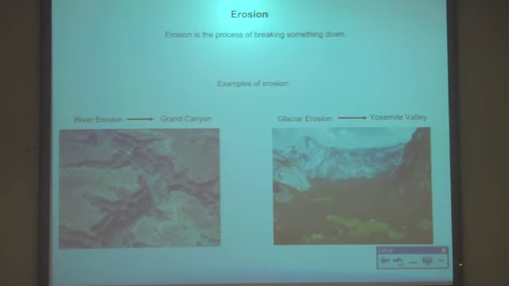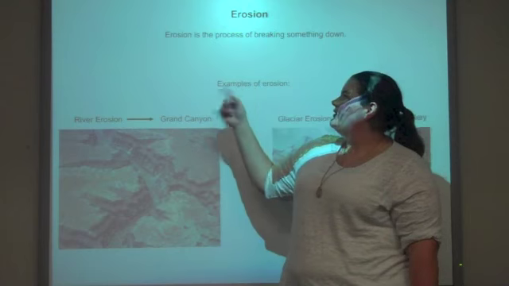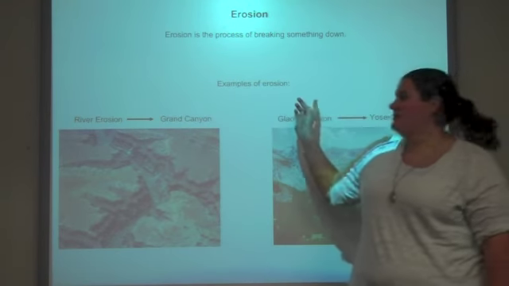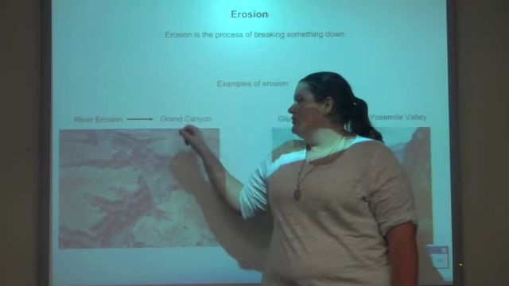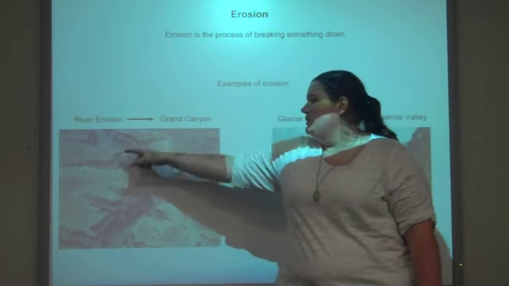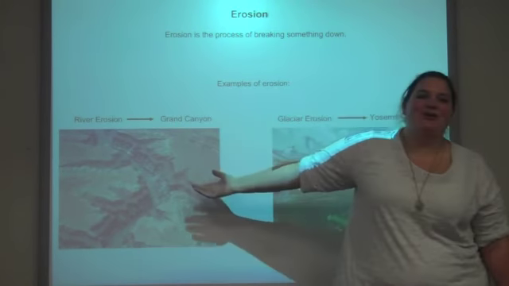It's okay. You can do this. I know I can do it, I just don't know how to do it. Okay. I like the beginning, so I'm just going to start here. Erosion is the process of breaking something down. As in, river erosion created the Grand Canyon as water flowed through. Oh crap! What is it called?